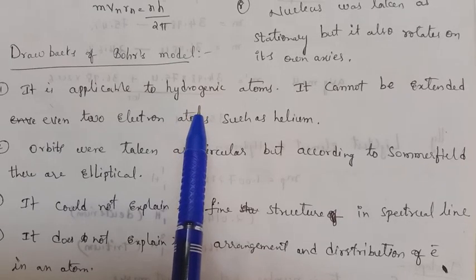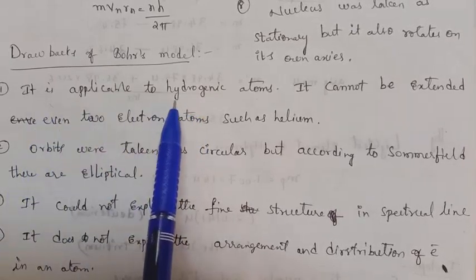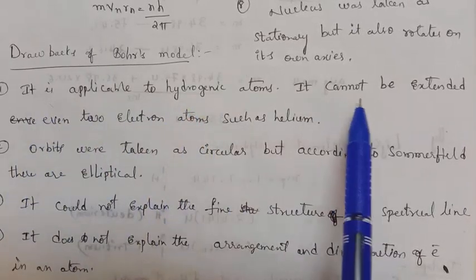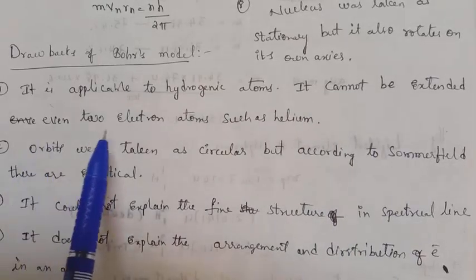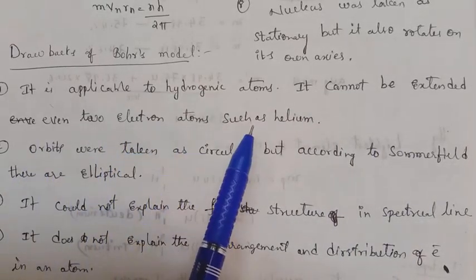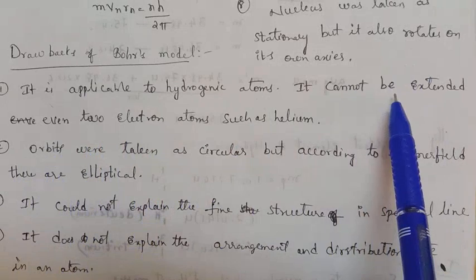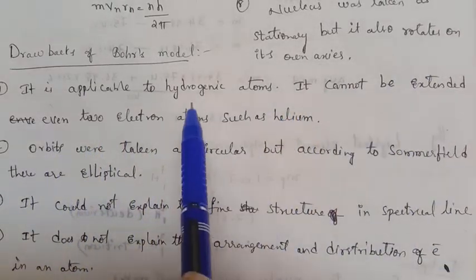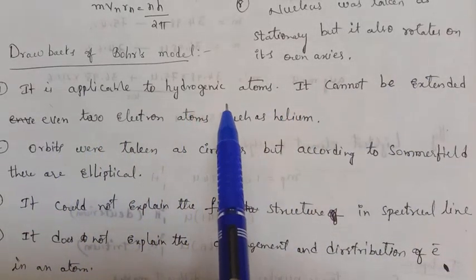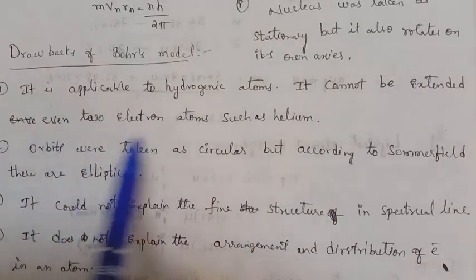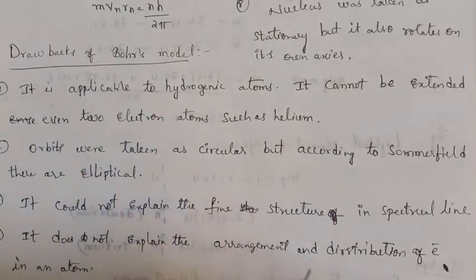So only hydrogenic atoms are covered by the Bohr model. It cannot be extended to atoms such as helium; for the remaining atoms this theory is unable to explain.